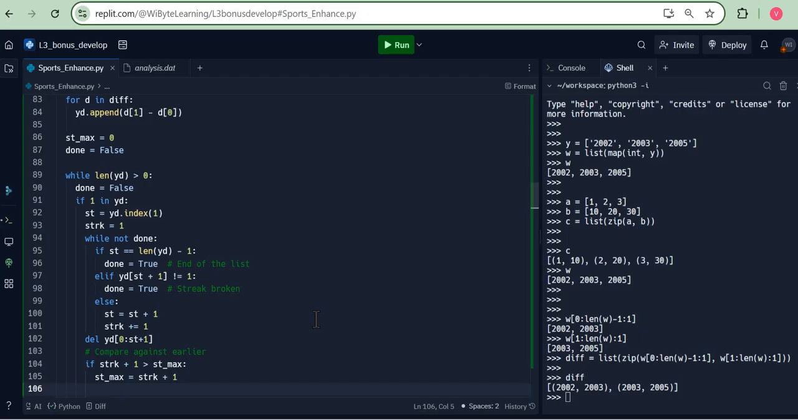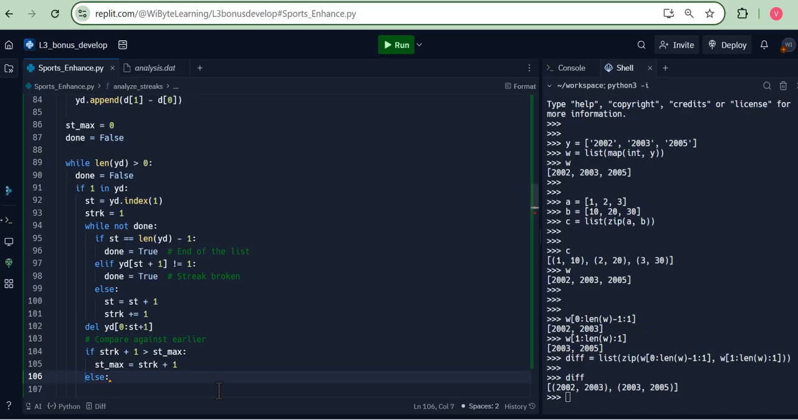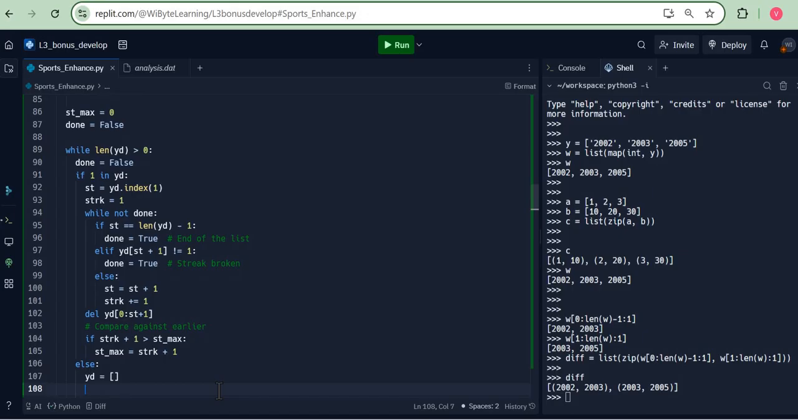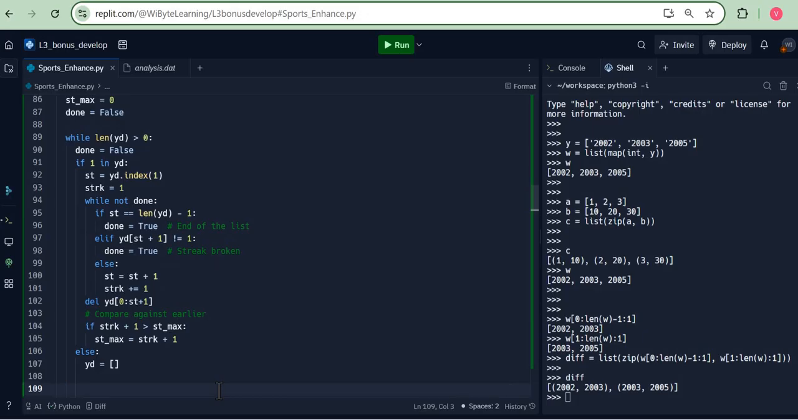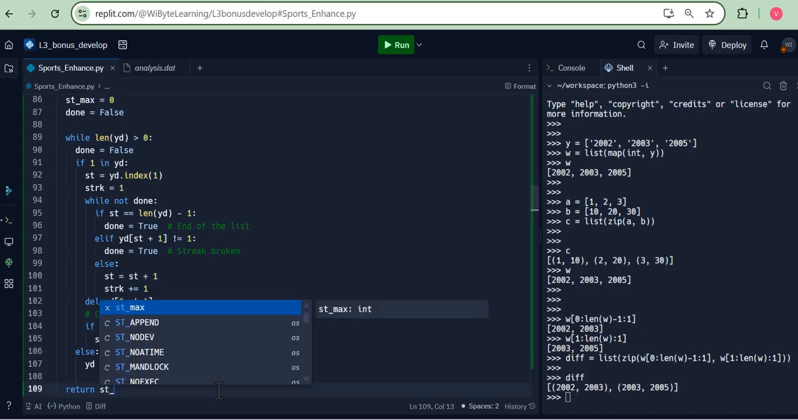However, I still need to do the else condition. So you notice if 1 was in yd, I do all this. If there's no 1 in yd, well, time for me to just get out of this loop completely. And I do that by saying yd is equal to an empty list. The moment I do this, remember my outer loop will actually get over. Think through this. The logic is very beautiful, very interesting, somewhat involved, in fact. And having done all this, and being really careful with the indentation, I will come to the same indentation as the while loop and return my st max.